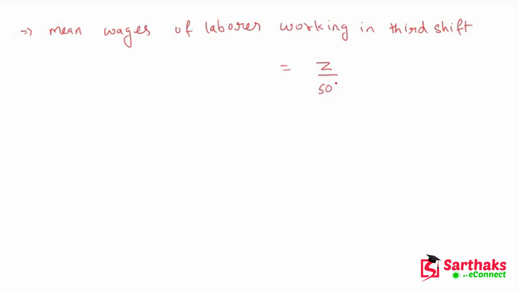There are 50. So here we can write Z, which we know is 5500, divided by 50. After solving this, we get rupees 110. So this is the answer of this question. My dear friends, I hope you understand these things.